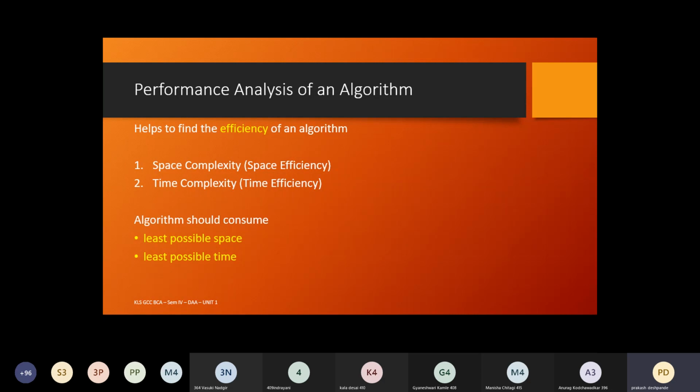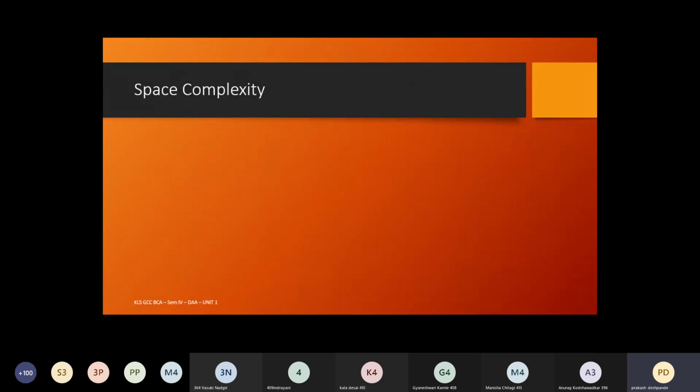So in the analysis of the algorithm, we need to analyze those particular algorithms in order to find their efficiency with respect to space and with respect to time. How can we measure the space which an algorithm will consume when it is converted into a program, and also, once the program is created and starts execution, how much time it takes to execute? How we can calculate these two aspects we are going to learn in these concepts. First, let's begin with the space complexity.